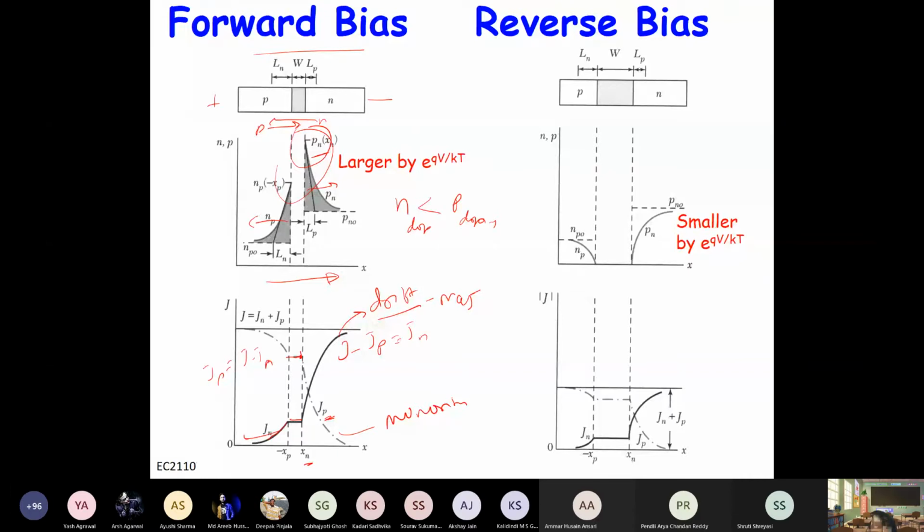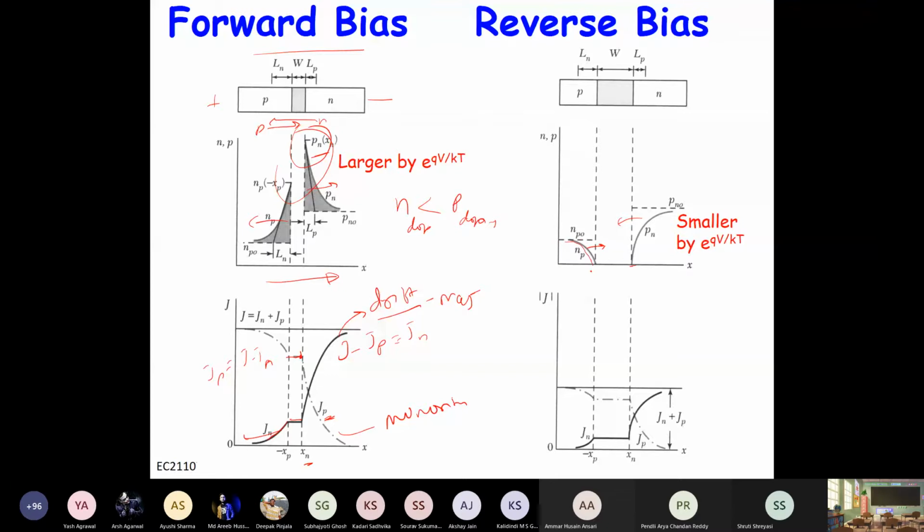Okay, so this is the forward bias discussion. Now in reverse bias, what happens? Instead of injecting, the carriers are extracted. So here we injected minority carriers, and here we are extracting the minority carriers, right? Because it's a reverse bias. So these holes are extracted from the N side, and electrons are extracted from the P side. So the minority carrier profile looks like this.